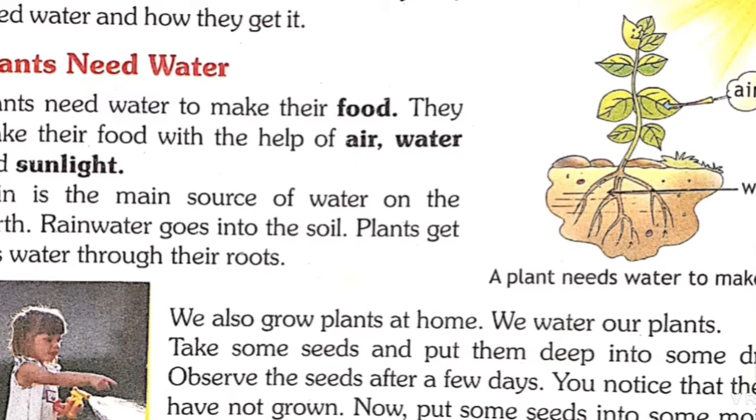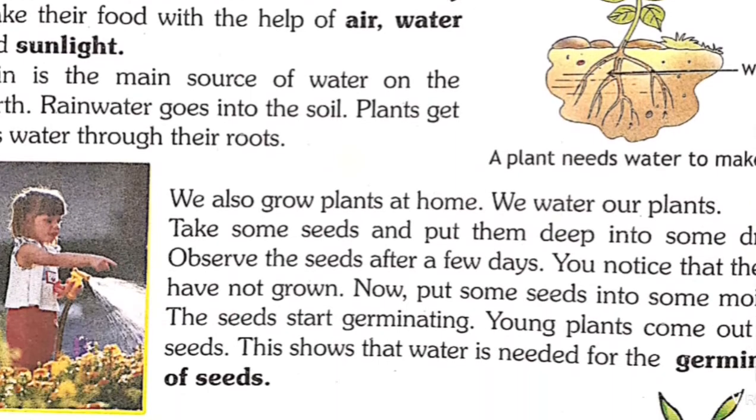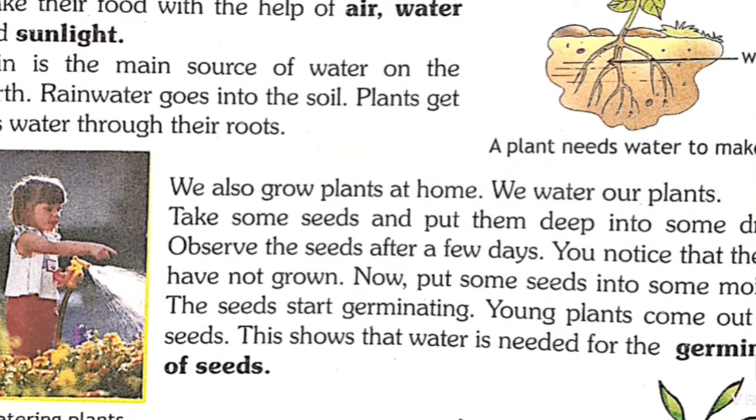As we know, plants can make their own food. So they need water to make the food. They need air, water, sunlight and chlorophyll to make the food, and this process is called photosynthesis. And how do they get water?